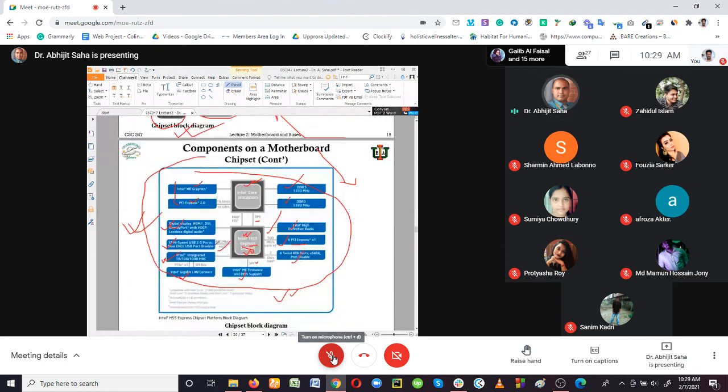So this motherboard chipset block diagram is telling us that a lot of improvement has been done. We have a simple express chipset, and the bus lines, the info paths, have also been improved significantly, and that needs to be, because these days we have high definition graphics, but it was not there before. Day by day the graphics in your computer system are improving.